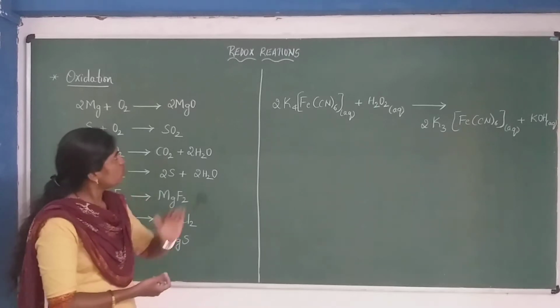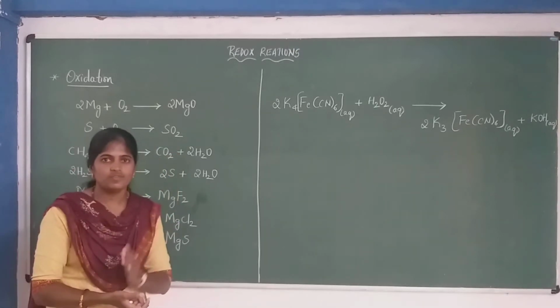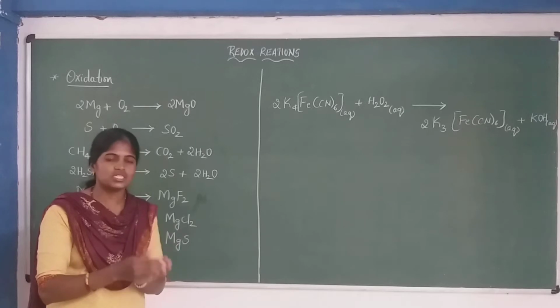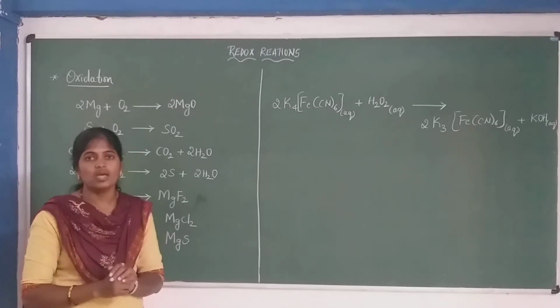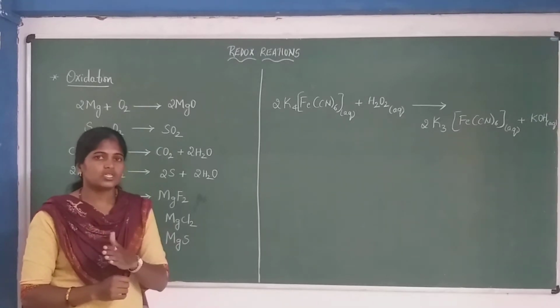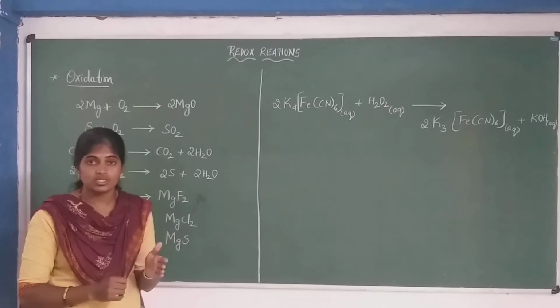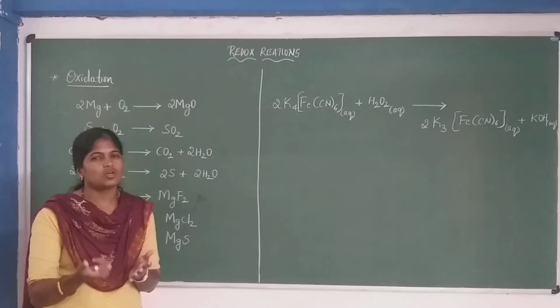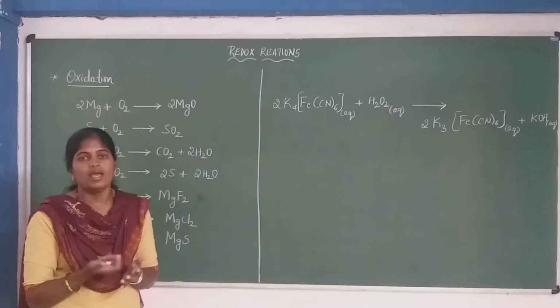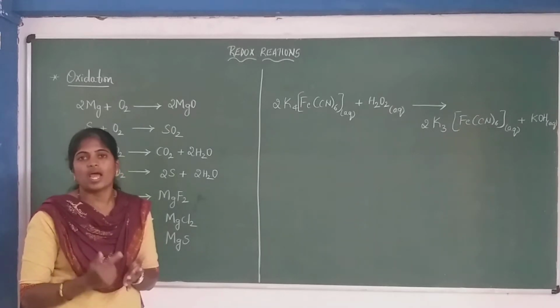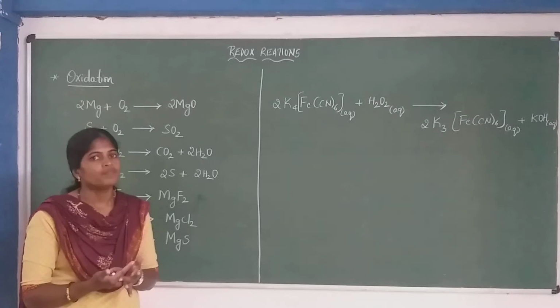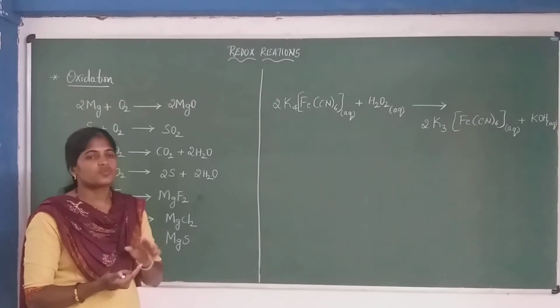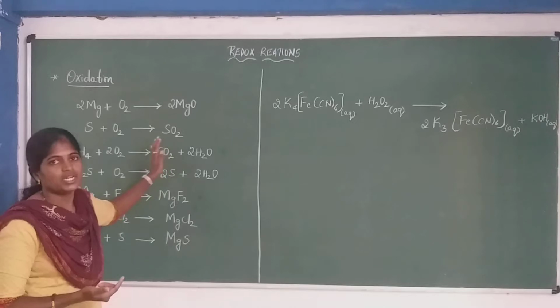Before going to the definition of redox reaction, we have to learn about the oxidation and reduction processes. Under oxidation and reduction we have several concepts. Particularly we have the classical concept, meaning the earlier concept, the electron transfer concept, and the oxidation number concept. Those are the three concepts where we deal with oxidation and reduction.